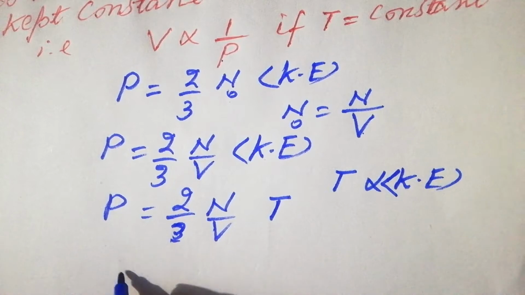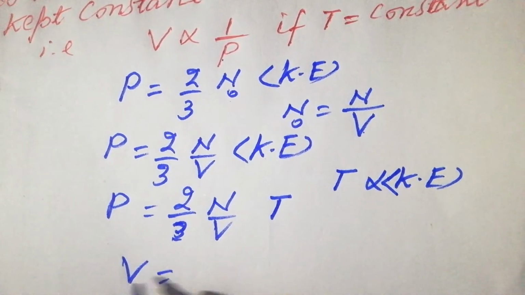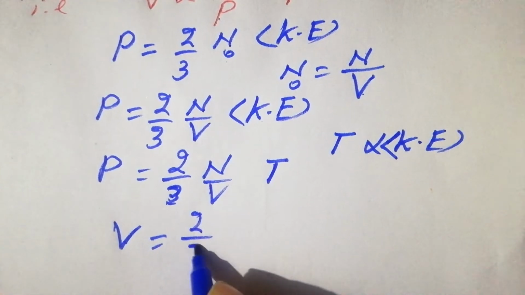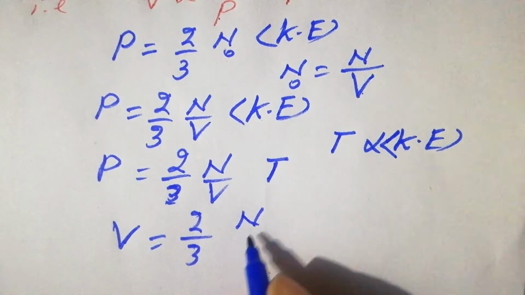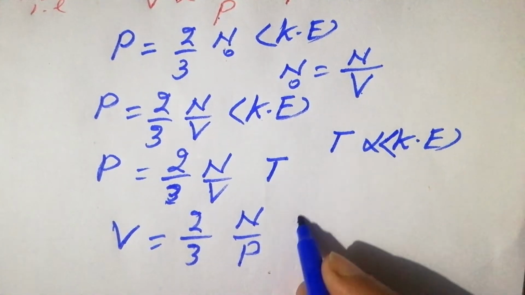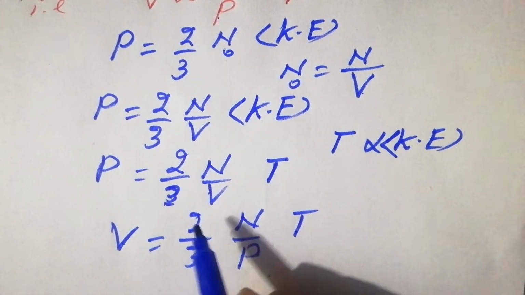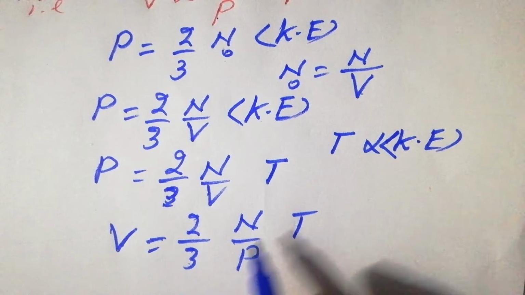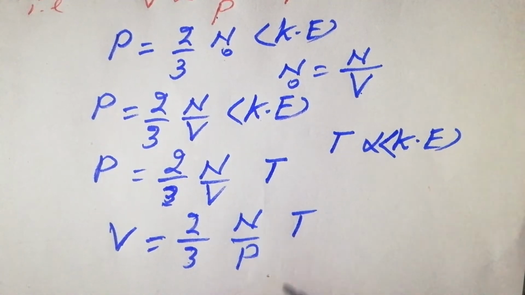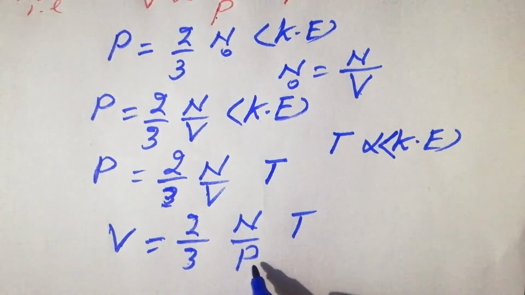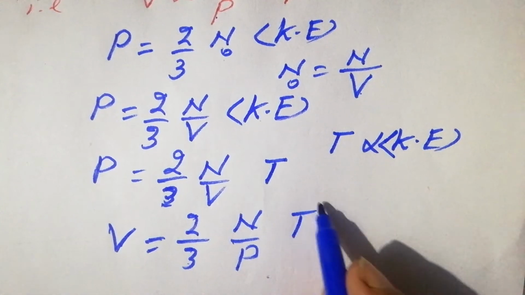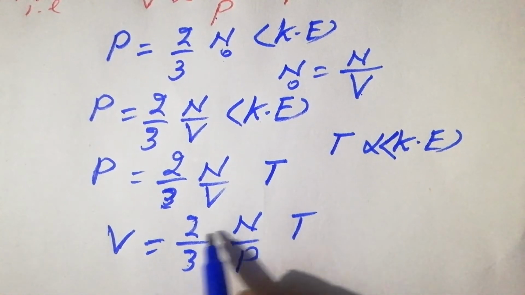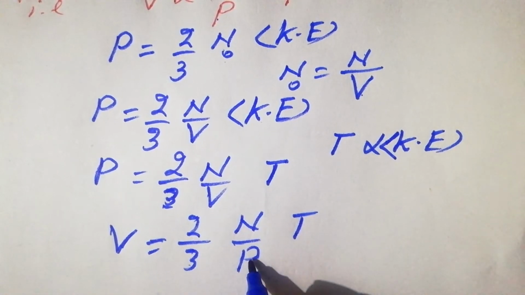The volume is shifted to the other side by cross multiplying: V is equal to 2 over 3 N over P times T. In that equation, 2 by 3 is constant, N, the number of molecules, is another constant, and temperature is constant in Boyle's law. So all are constants except P.